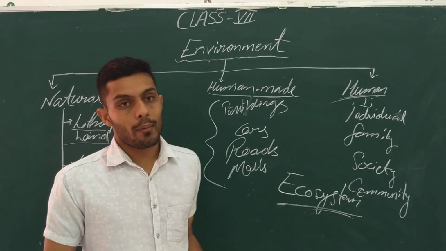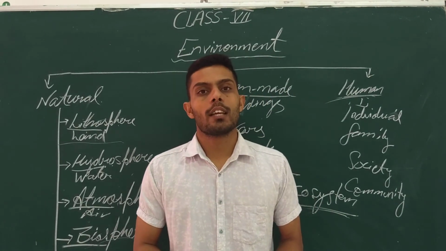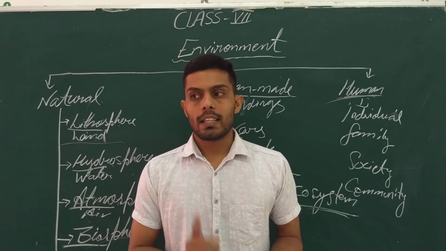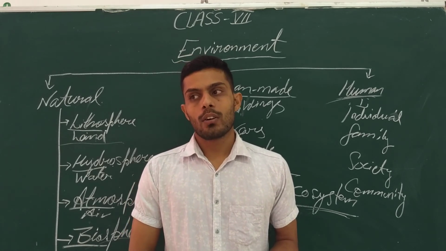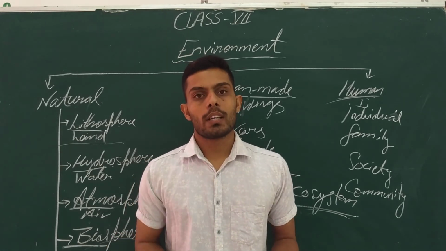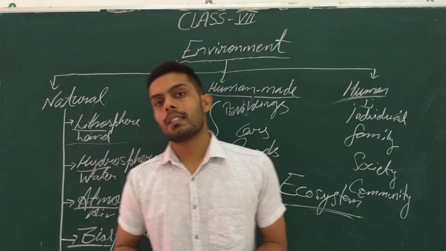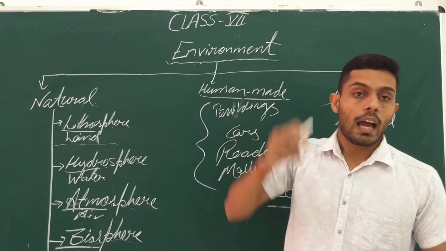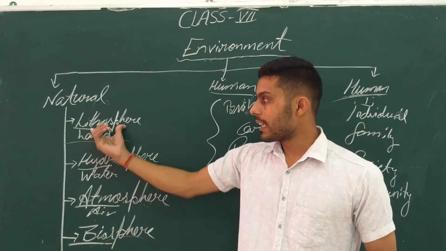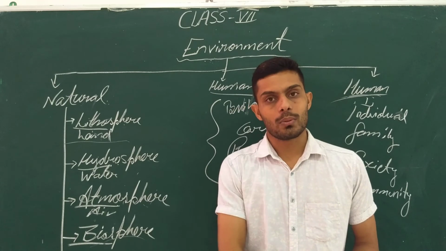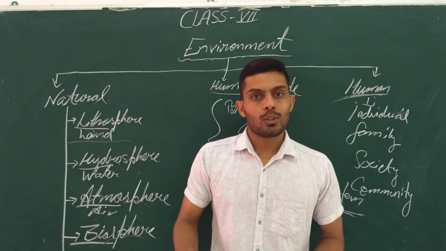So this is all about our environment, all the things which we are looking at in our surroundings, through which we are living, whether these are places, things, the human environment, or the living organisms. They are all termed as the environment. Environment has three major components: natural, human and human-made. Got it, beta? Natural is again classified into four major parts: lithosphere, hydrosphere, atmosphere and biosphere. And ecosystem we have read. So this is all about this chapter. I hope you enjoyed. Thank you, beta. Thank you so much.